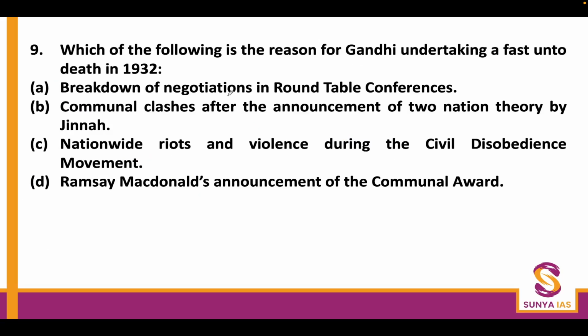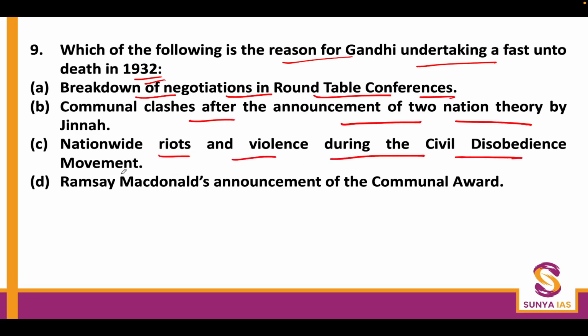Which of the following is the reason for Gandhi undertaking a fast unto death in 1932? Breakdown of negotiation in Roundtable Conference. Communal clashes after the announcement of two-nation theory by Jinnah. Nationwide riots and violence during the Civil Disobedience Movement. Ramsay MacDonald's announcement of communal award. Now, understand, they are talking about 1932. Gandhiji sat on a hunger strike in the Yerwada jail, which lasted for 21 days continuously. Okay, that's point number one you have to keep in mind.